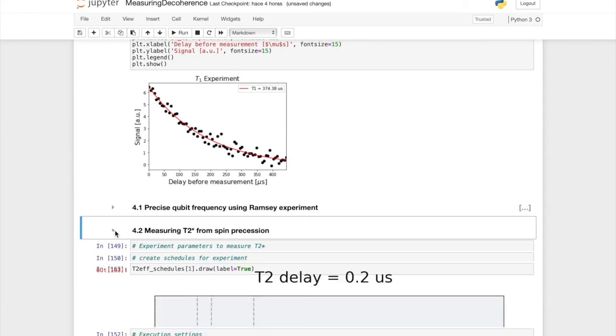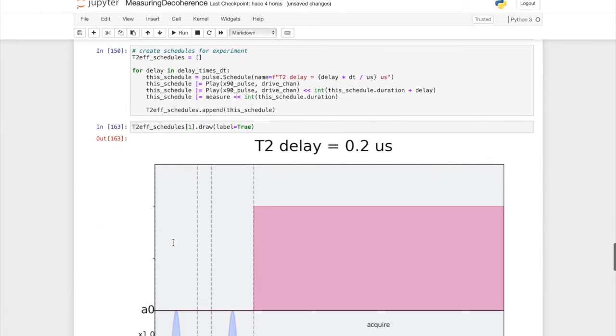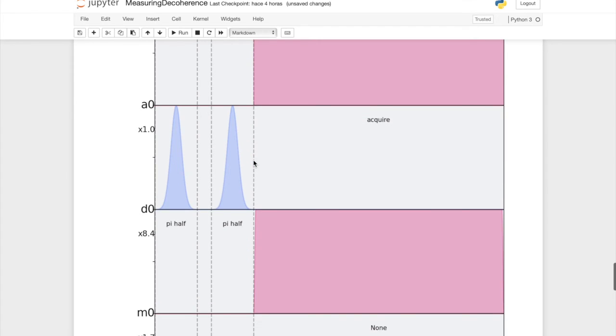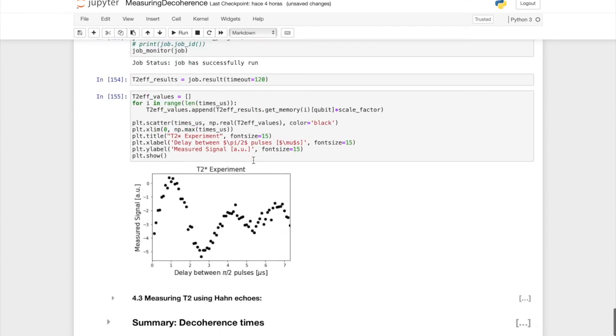To measure this effective T2, I use this other routine, which consists of two pulses. The first one flips 0 to the plus state in the equator, then I let it precess for some time, and then I flip it again to measure in the 0-1 basis. What I get now are these damped oscillations, which decay actually pretty fast.